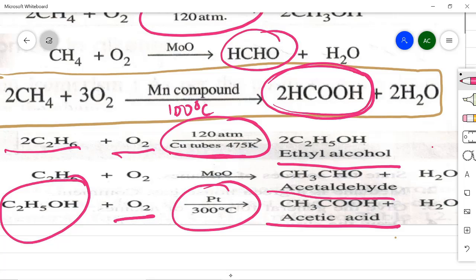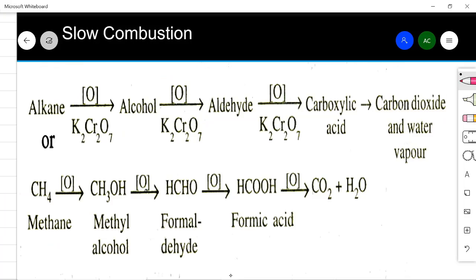So this way you can convert methane and ethane into alcohols, aldehydes and carboxylic acid depending upon the condition. Okay, so now we'll see whether, through the process known as slow combustion, alkanes can be converted to alcohols, aldehydes, carboxylic acid or not. As you know, alkane is a saturated hydrocarbon, so they are paraffins, they react very less, but here they have made the conditions such that they have used high pressure and very low temperature.